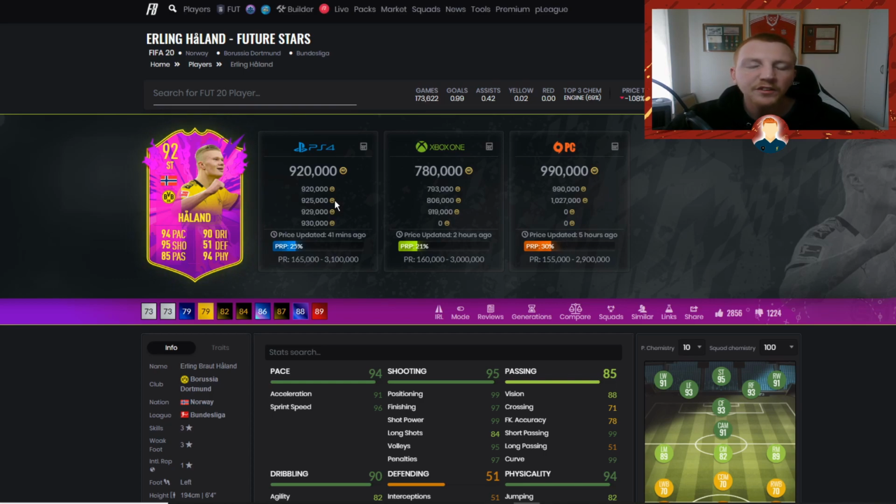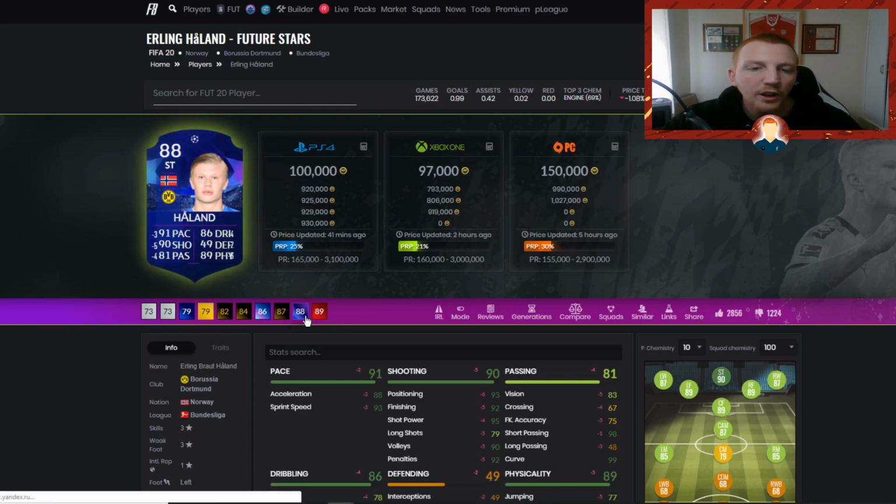I could see his 95, 96 rated team of the season coming in. I think of a player like Benzema, and Benzema's coming in at 1.1 million. So it's not much more expensive than what this Future Stars is at the minute. So keep that sort of in mind.